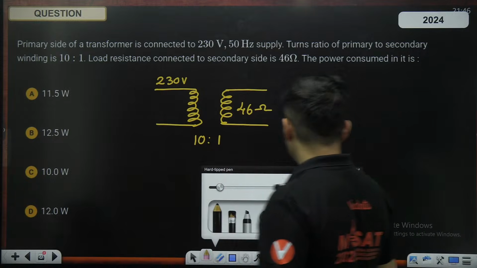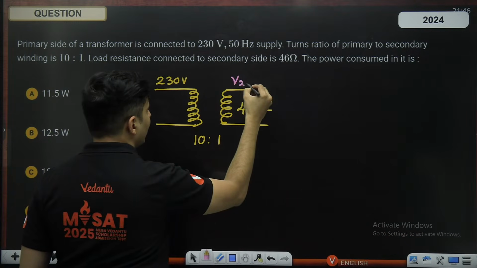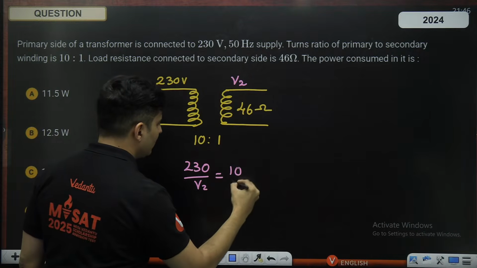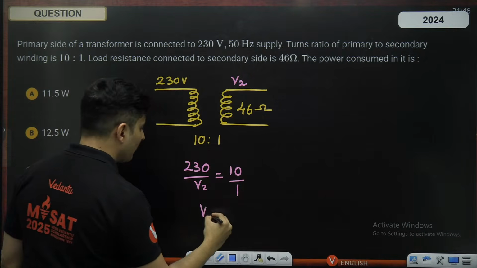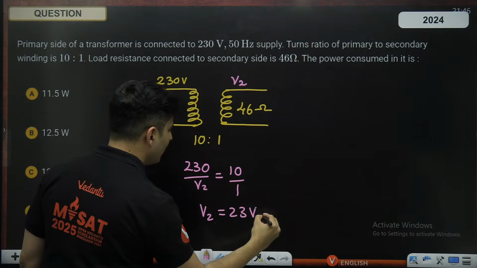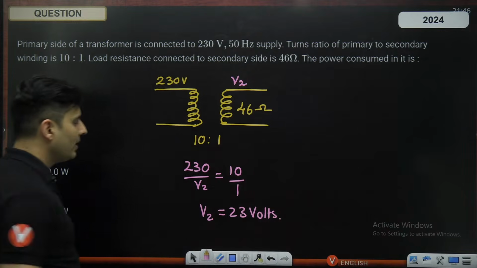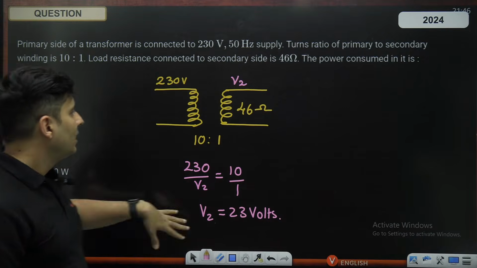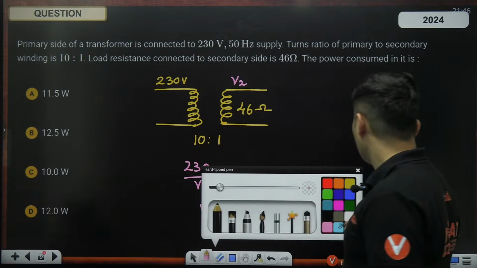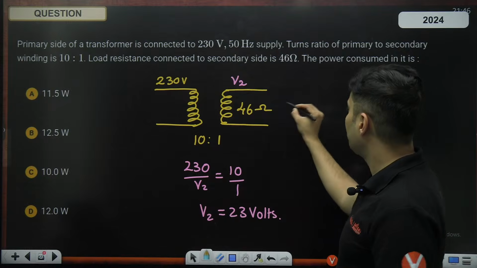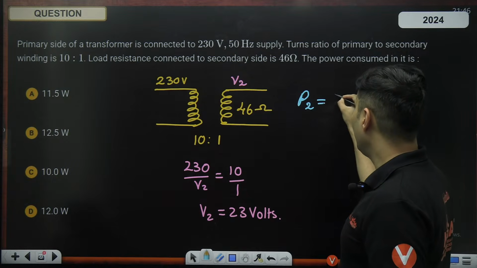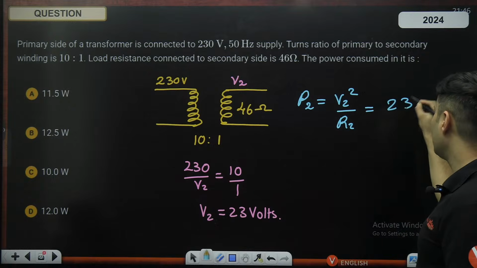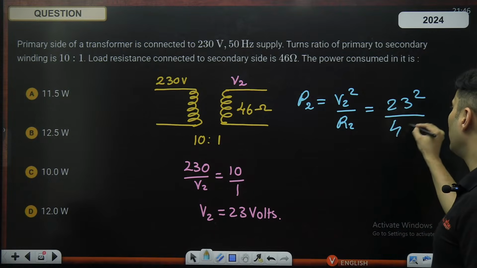So from this, we can easily say whatever is the secondary voltage, primary by secondary voltage is the turns ratio. So therefore, V2 will be 23 volts directly. Okay, what do I do with it? Once I know the voltage, we can also find what might be the power in it. So the power will be V square divided by R. Voltage is 23, so 23 square divided by 46.